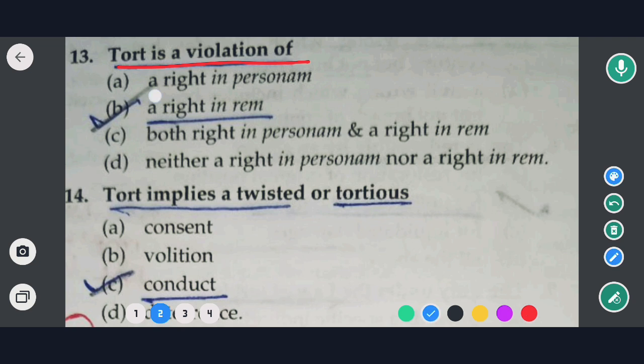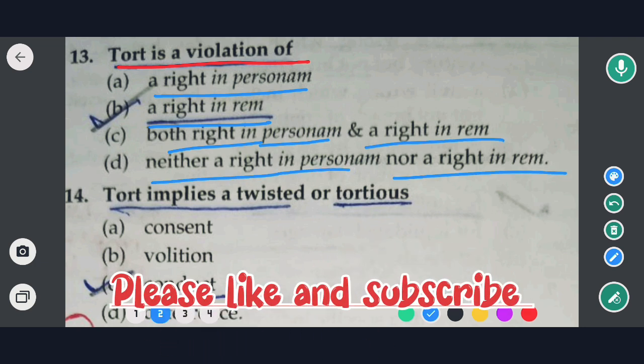Options are: a right in personam, a right in rem, both right in personam and right in rem, neither a right in personam nor a right in rem. So the correct option would be option B, that is right in rem. Right in rem, that means tort is a violation of right in rem.